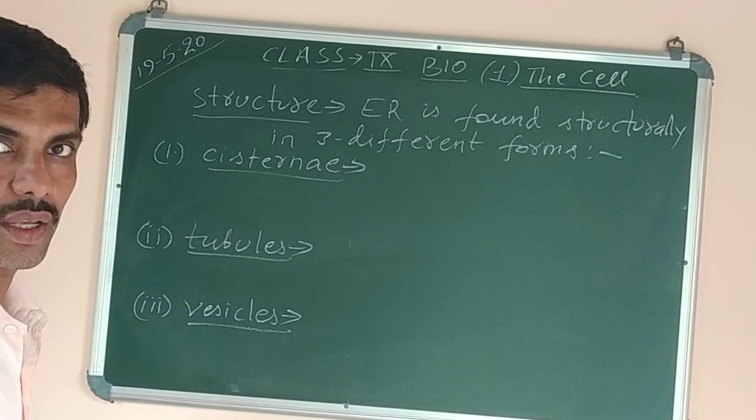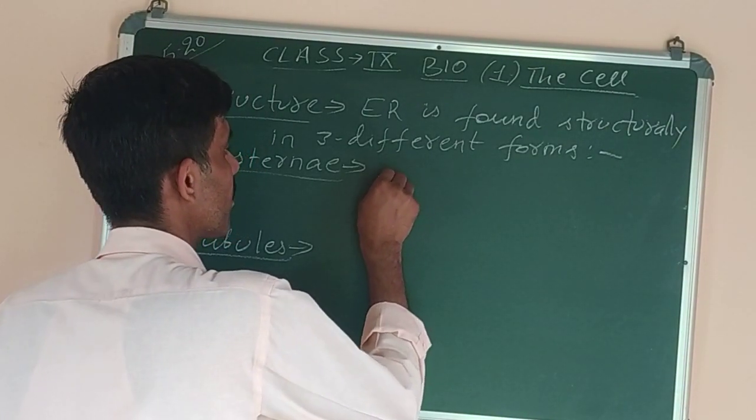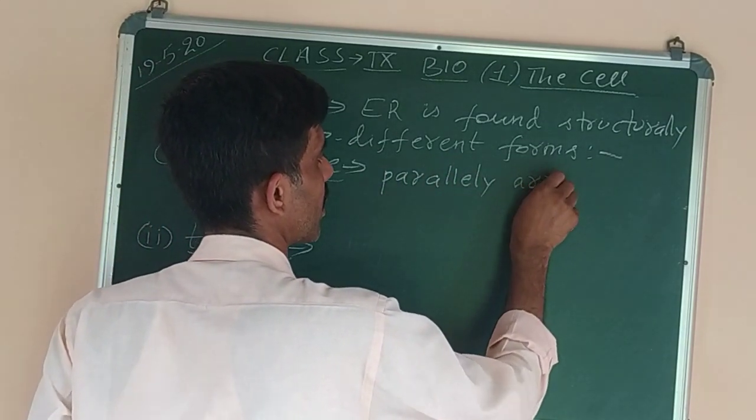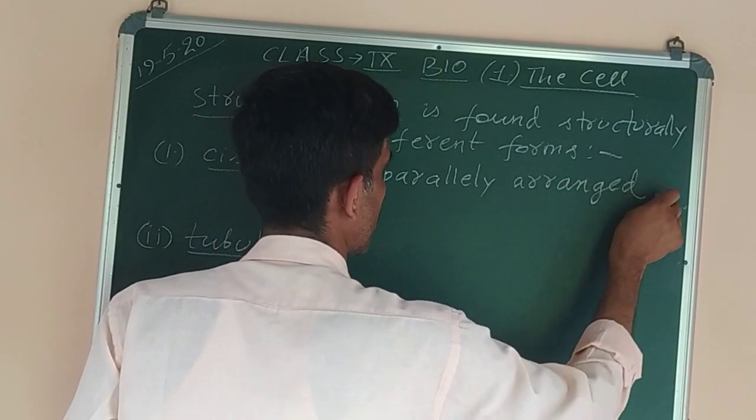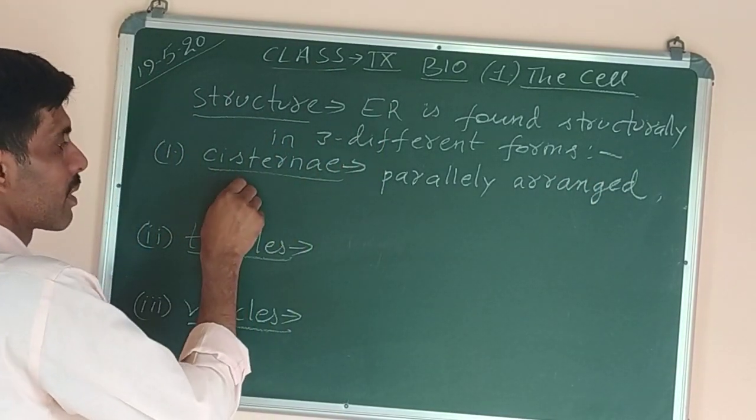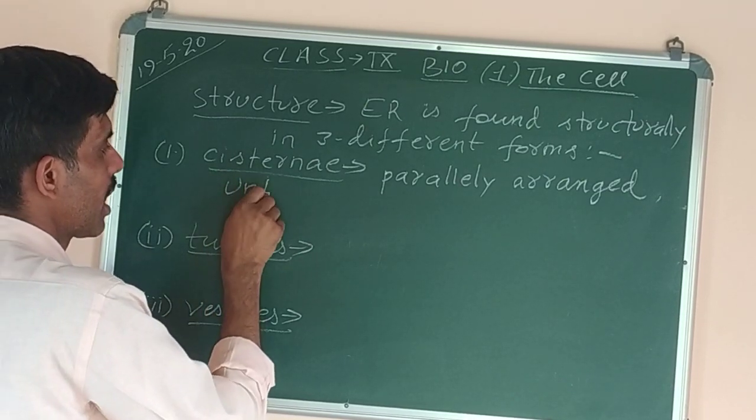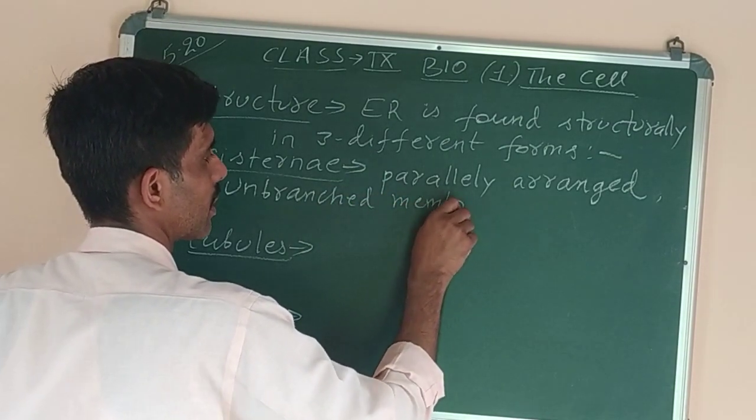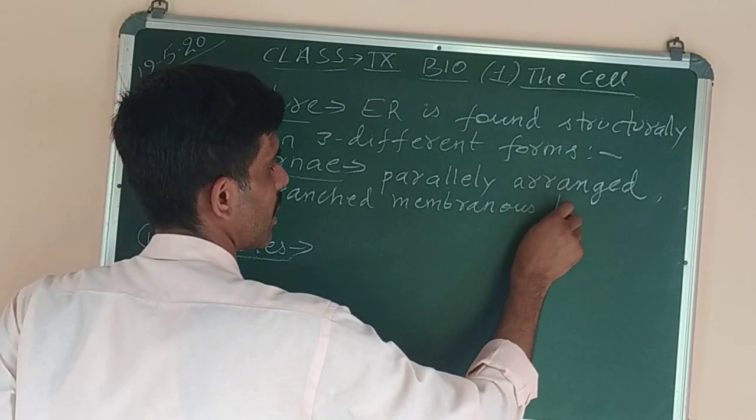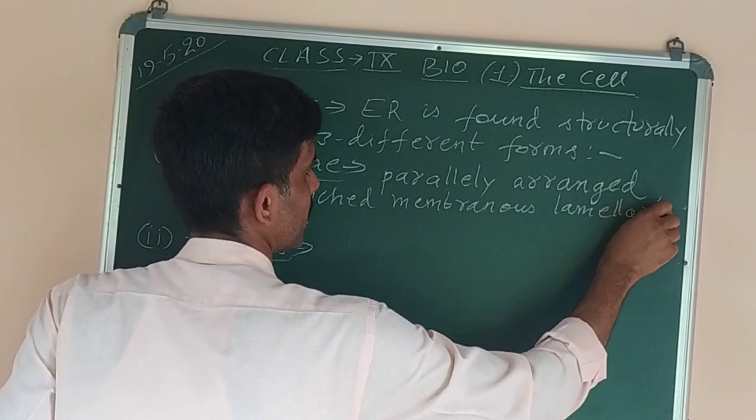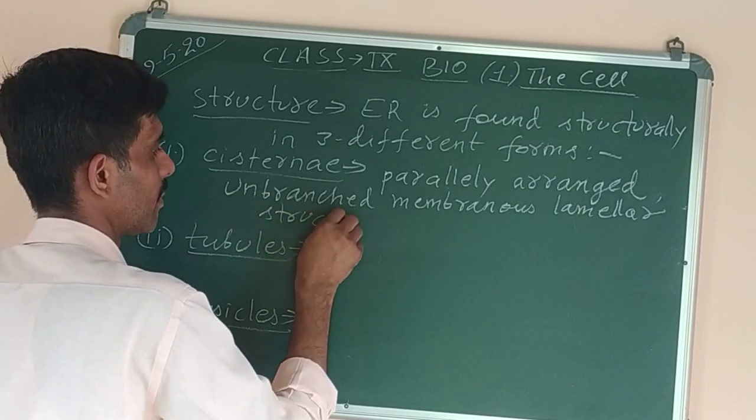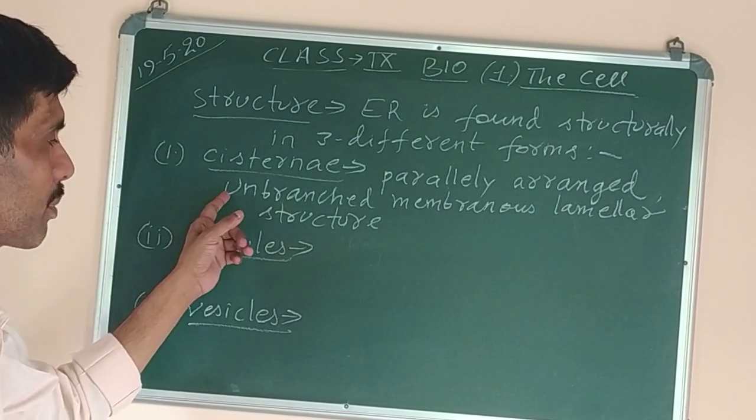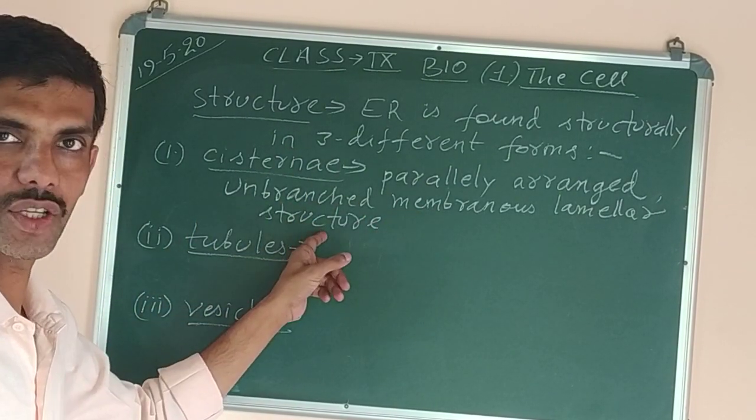Now, what is cisternae? It is parallelly arranged unbranched membranous lamellar structure. So what is cisternae? They are parallelly arranged unbranched membranous lamellar structures.